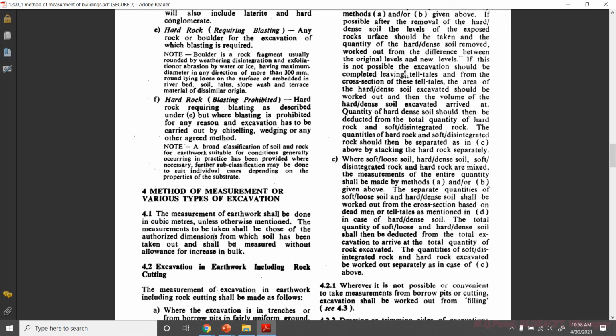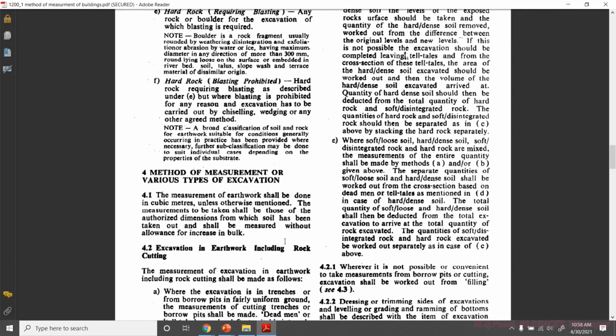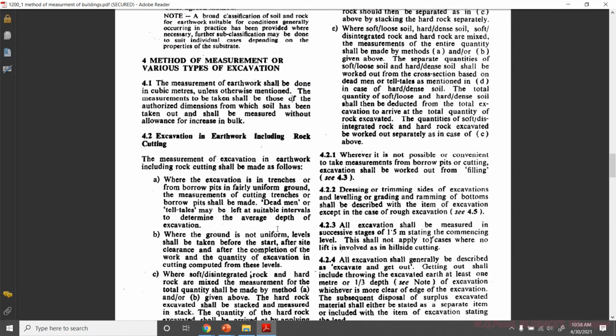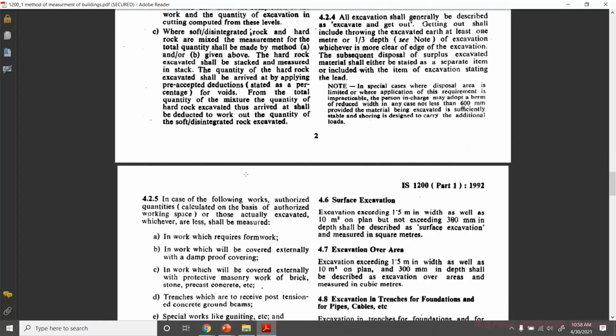Many times they ask questions when you go for interviews. If you say that excavation has to be measured in cubic meters, where is it written? Each and everything is given in the code book itself. In the code book they have given that excavation has to be measured in cubic meters unless otherwise mentioned. If they mention other criteria, such as square meters as per client requirement, you can change. But unless otherwise specified, you have to measure it in cubic meters itself.